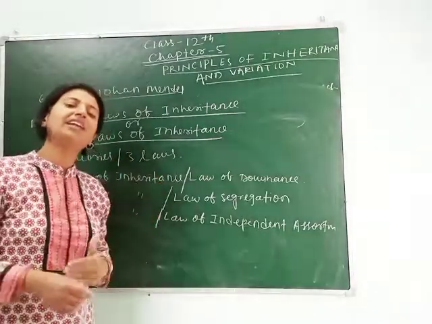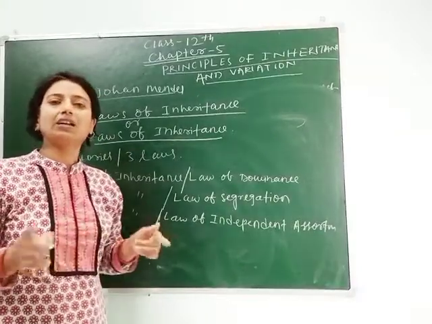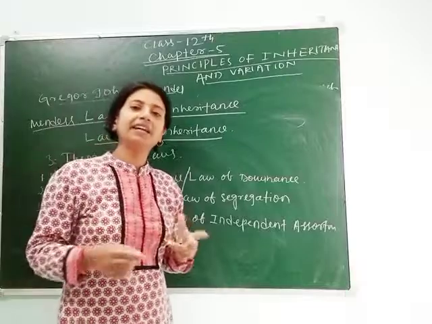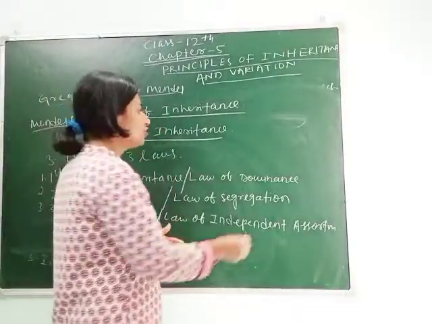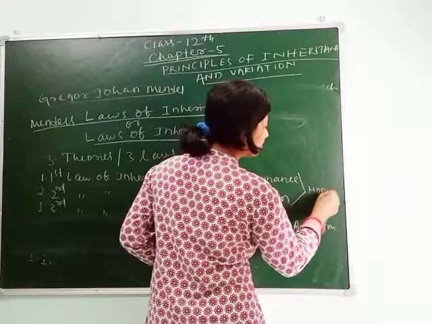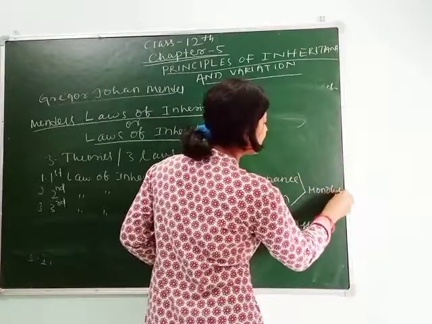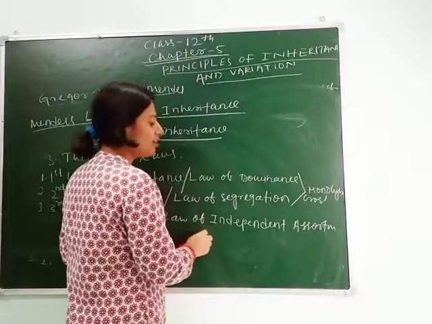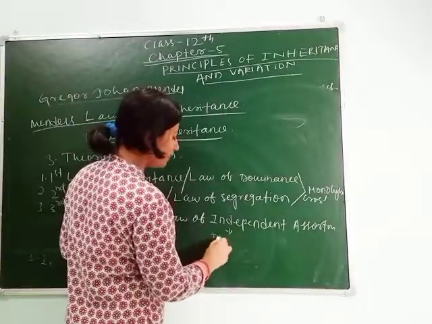Monohybrid cross means when single characters are crossed with each other, and dihybrid cross means when double characters are crossed with each other. So the first two laws are given after monohybrid cross. We will understand in detail. And the third law is given after dihybrid cross.